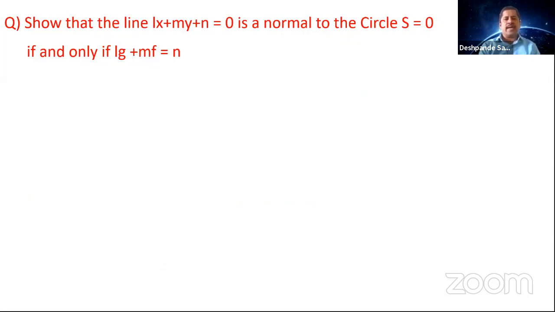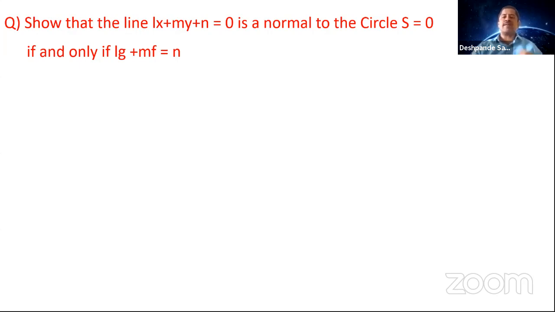Show that the line Lx plus My plus n is equal to 0 is normal to the circle S is equal to 0 if and only if Lg plus Mf is equal to n. So you are going to show that the line Lx plus My plus n is equal to 0 is a normal. So what is a normal? A normal is a line which is perpendicular to the tangent and it passes through the center of the circle.